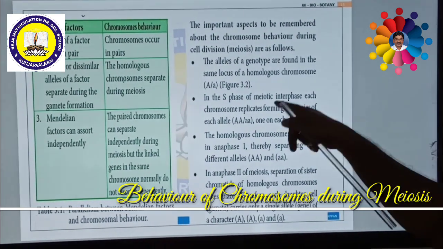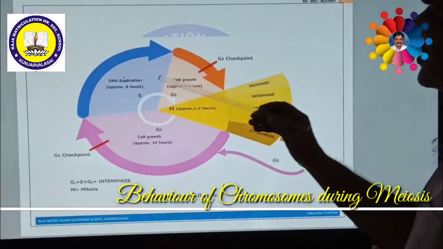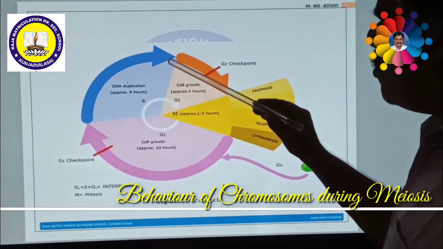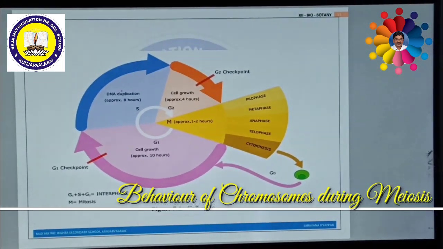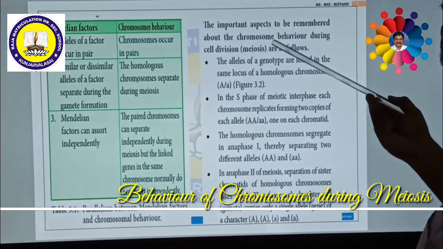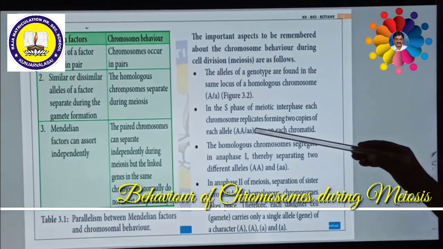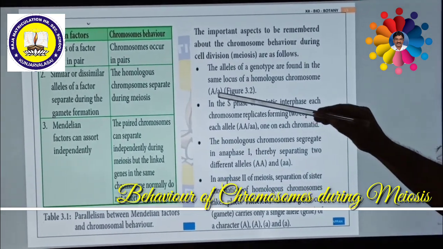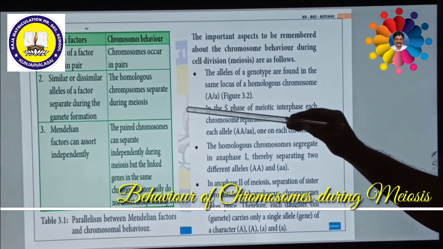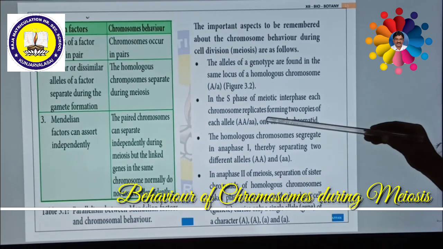During the synthesis phase, as we have seen in the cell cycle, in this period of cell division, DNA duplication occurs and the chromosome number becomes double. So here also, in this period, the alleles will become double. That means in the S phase, the meiotic interphase, each chromosome replicates to form two copies. That means each allele present in each locus of the homologous chromosomes will be doubled, that is capital A, small a.